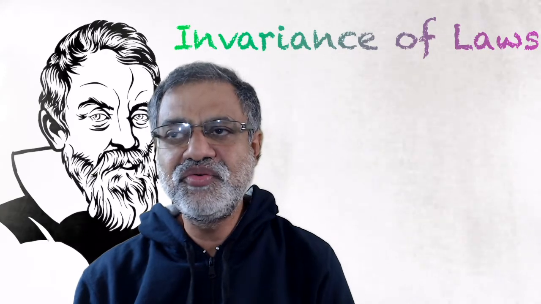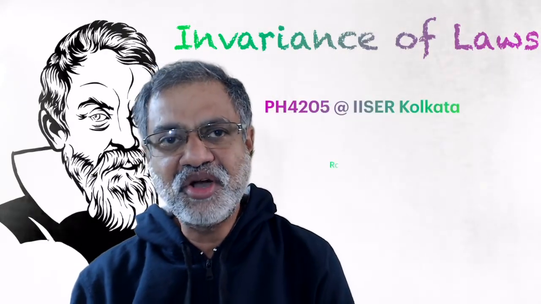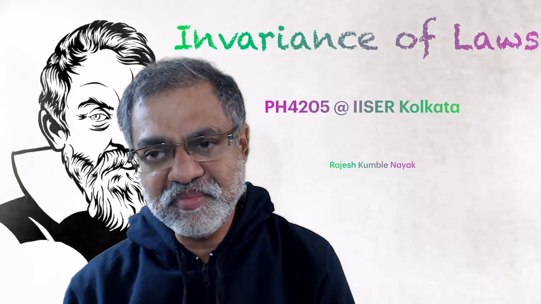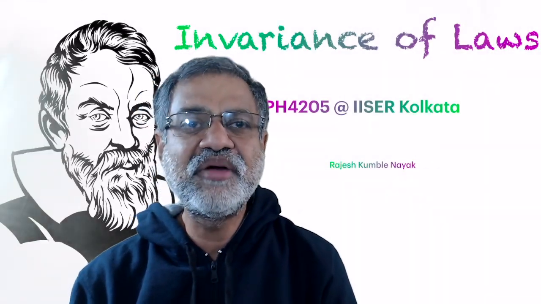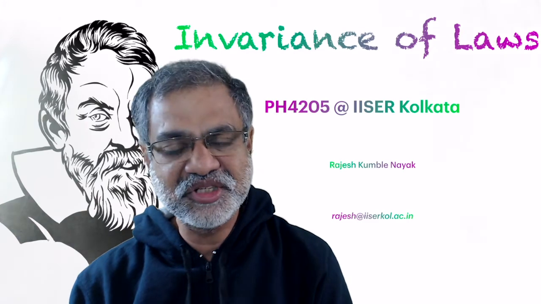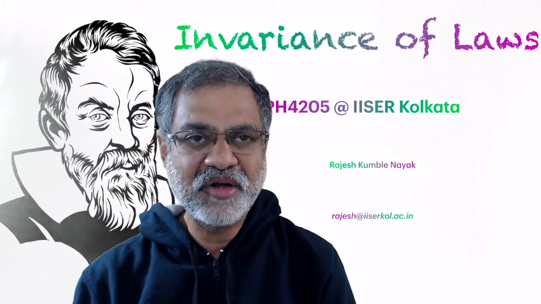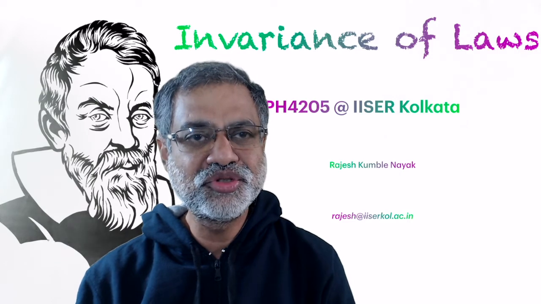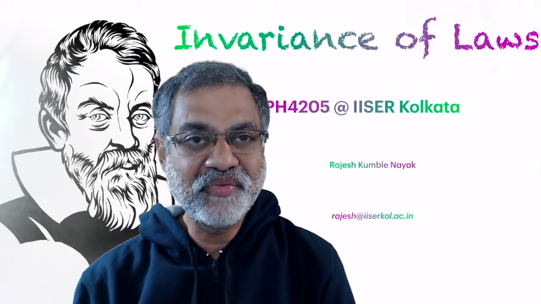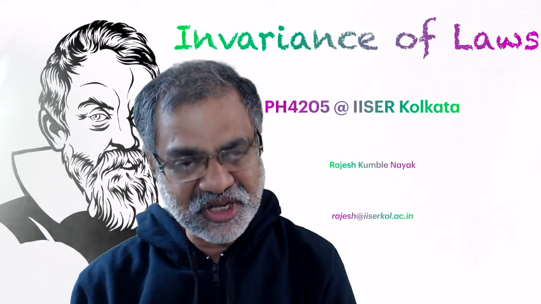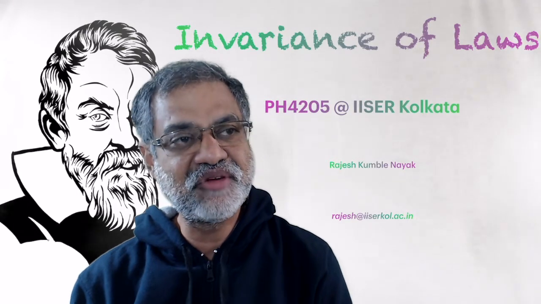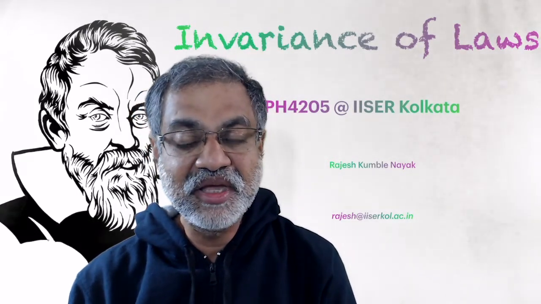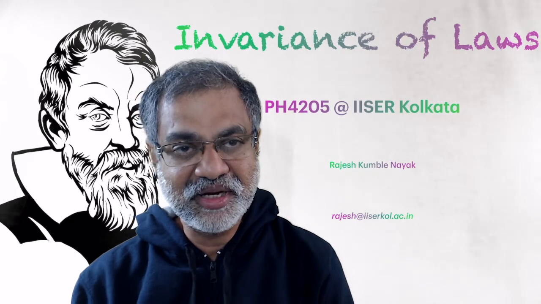It was Galileo who first realized that the laws of physics have to be the same everywhere, no matter where you measure. This principle is generally called the principle of covariance. The principle of covariance states that laws of physics should be the same everywhere, no matter what coordinate system you use, what reference system you use, or where you do the experiment. So physics cannot change from point to point. This is the first abstraction which was developed by Galileo,